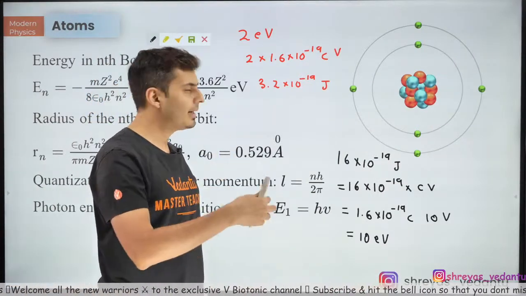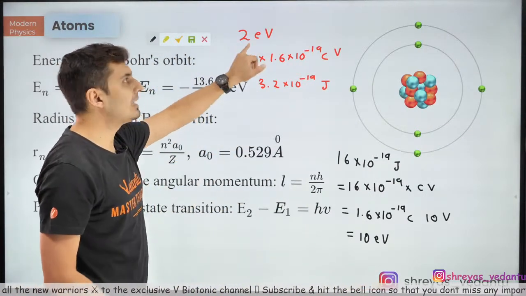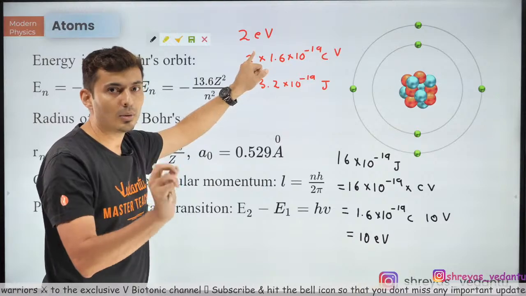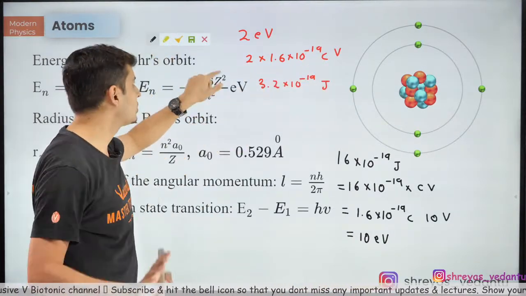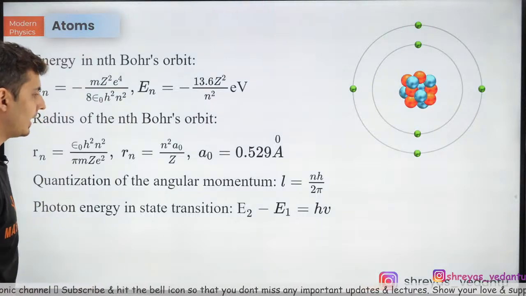Great. So you can divide it also and do it, but the idea is e is nothing but 1.6 into 10 to the power minus 19 coulomb, and 1 coulomb into 1 volt is nothing but 1 joule. That's it. That's what you need to keep in mind.